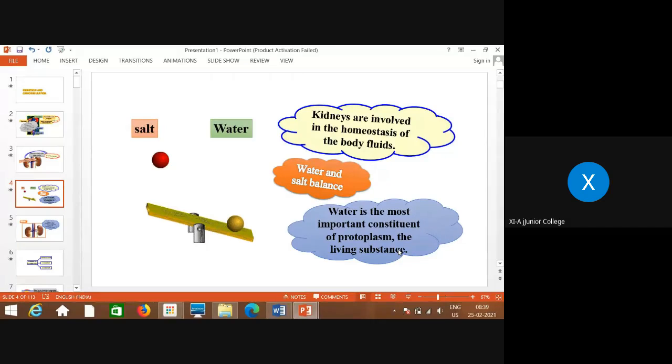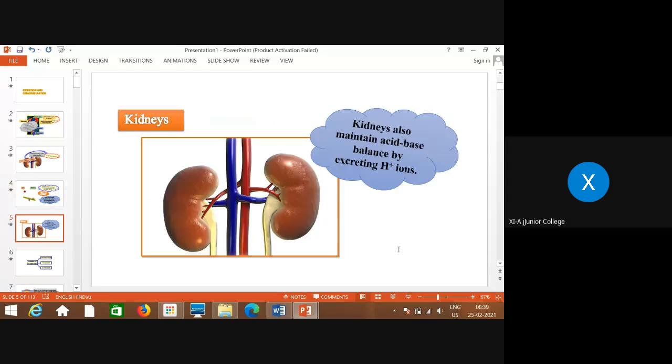Homeostasis is the process where the internal environment of our body is maintained, where salt and water balance is made. Water is the most important constituent of the protoplasm, the living substance present in all types of cells.